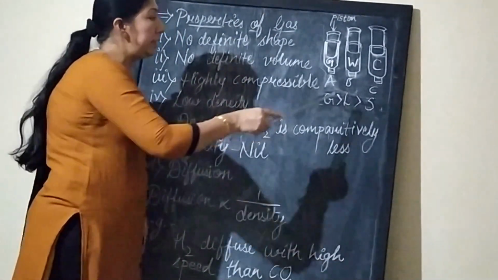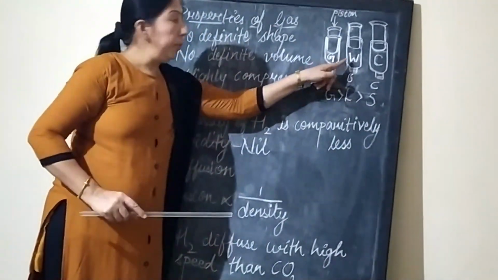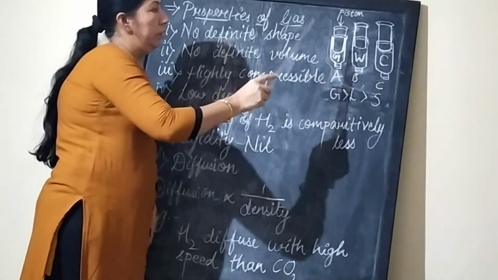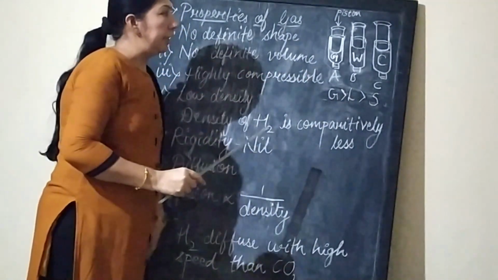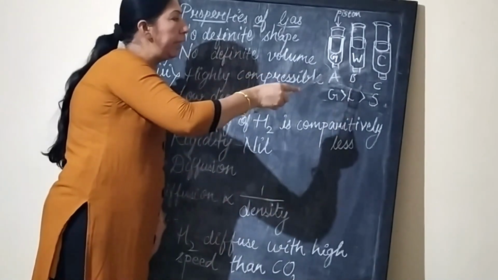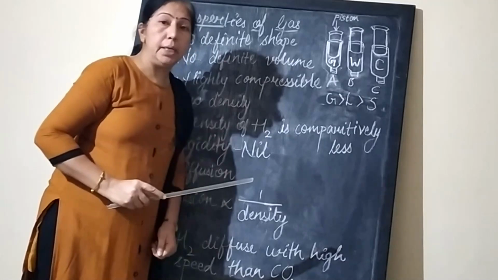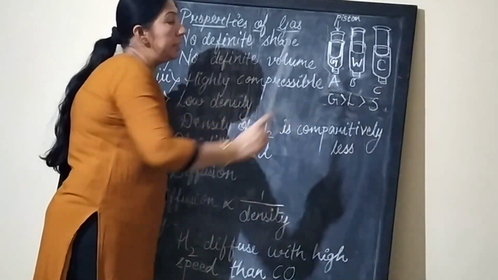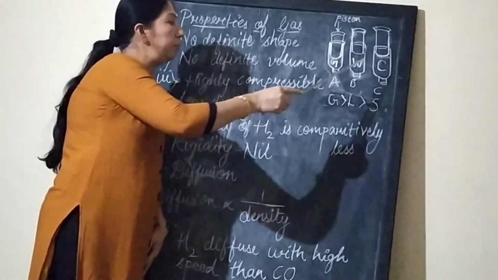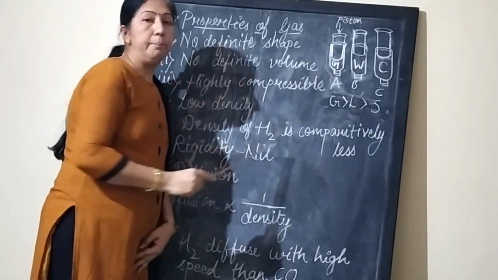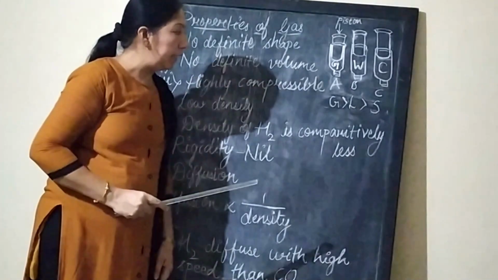Now in the second syringe, we have added water. Water has almost negligible compressibility, so the piston will not move much inside that syringe. In the third case, syringe C, where we have taken chalk powder, the compressibility is also almost negligible.